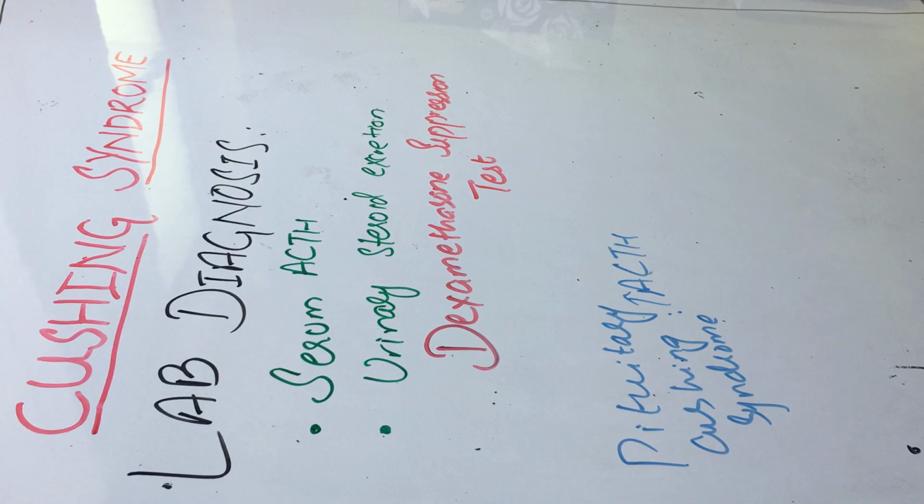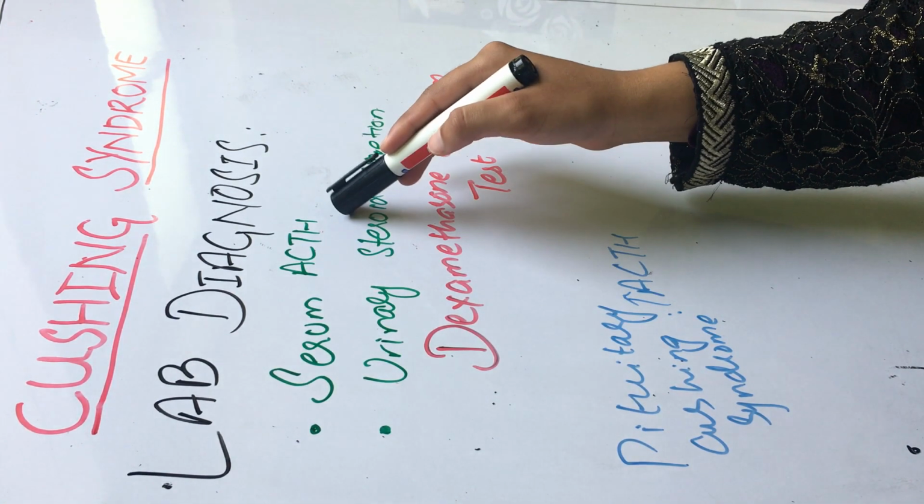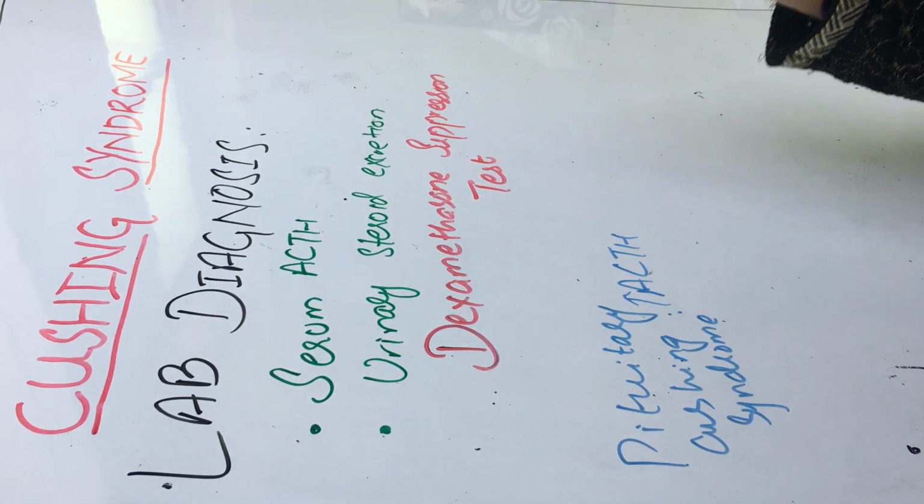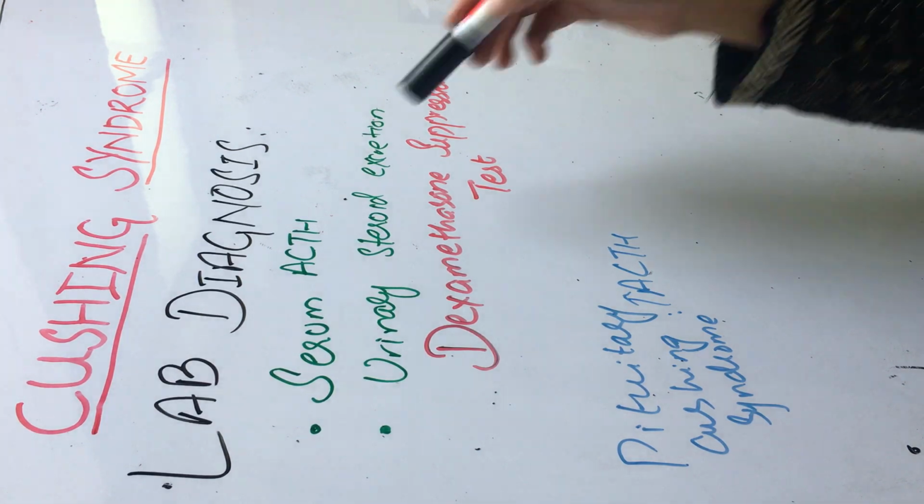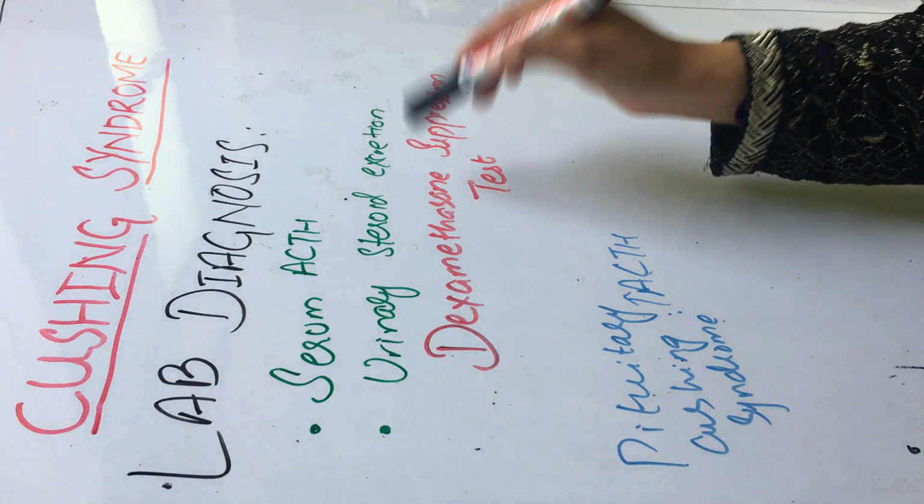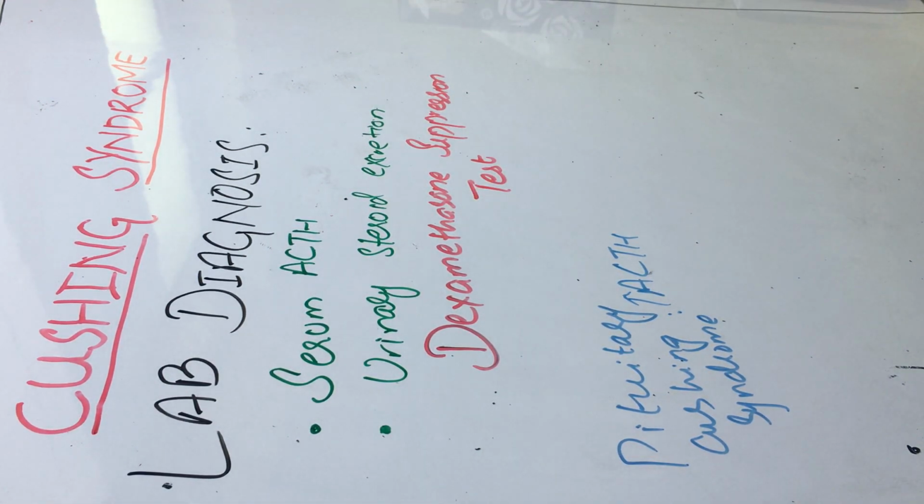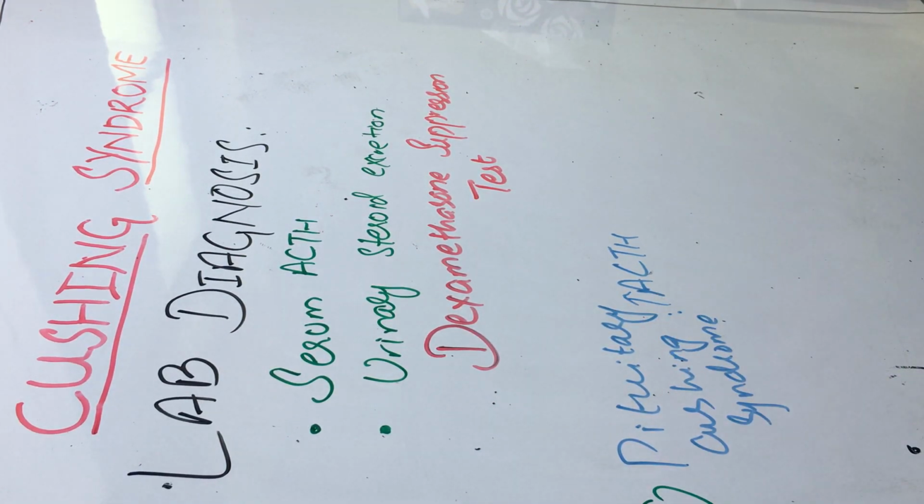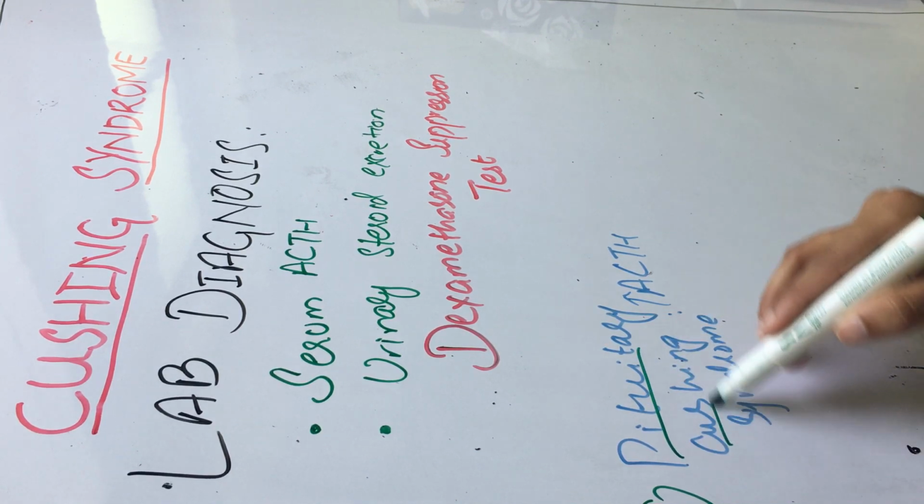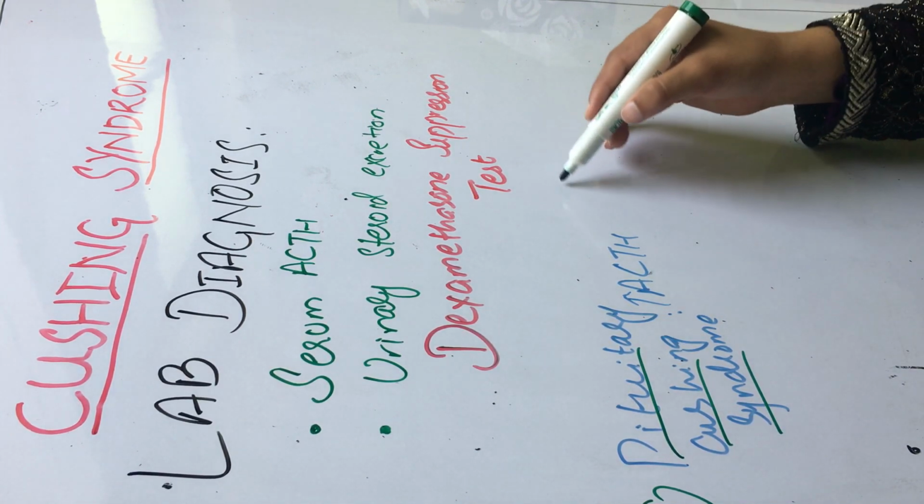So how will we diagnose pituitary Cushing syndrome? With a low dose of dexamethasone, there would be no effect on serum ACTH and no effect on urinary steroid excretion, while with a high dose of dexamethasone, there would be a decrease in serum ACTH and a decrease in urinary steroid excretion. Via the dexamethasone suppression test, we find the underlying cause. First we discussed pituitary Cushing syndrome.